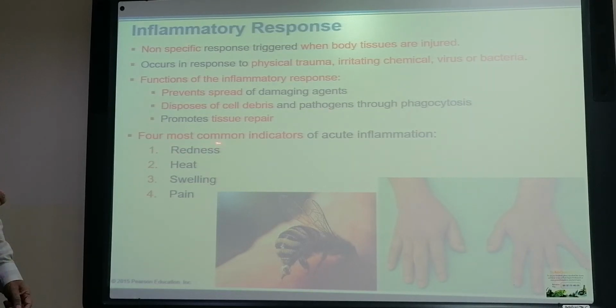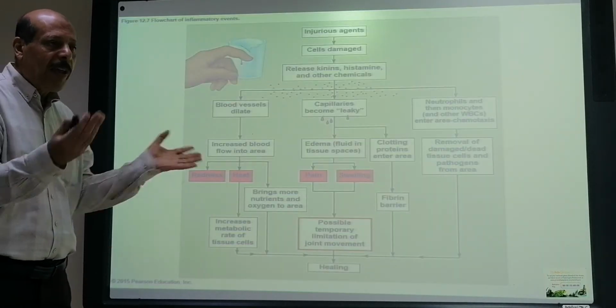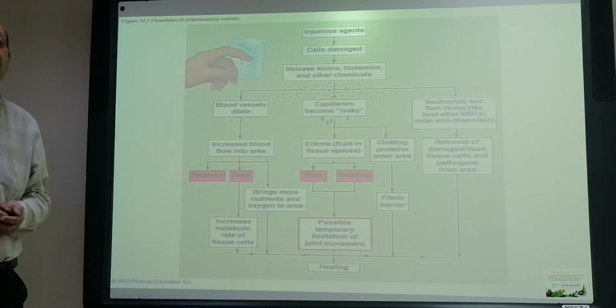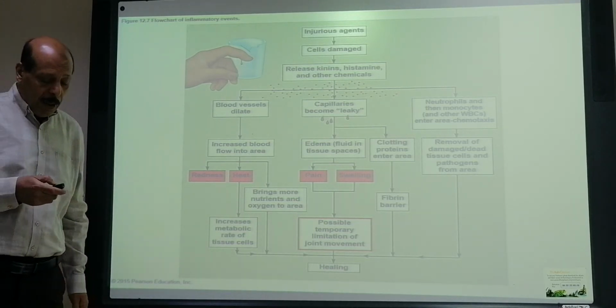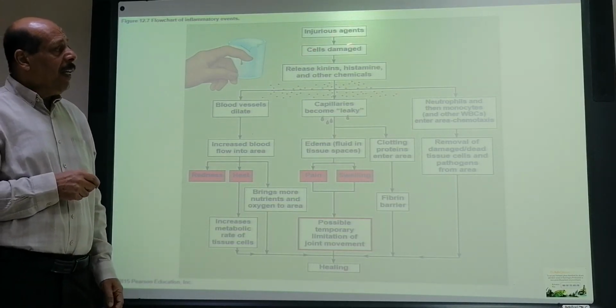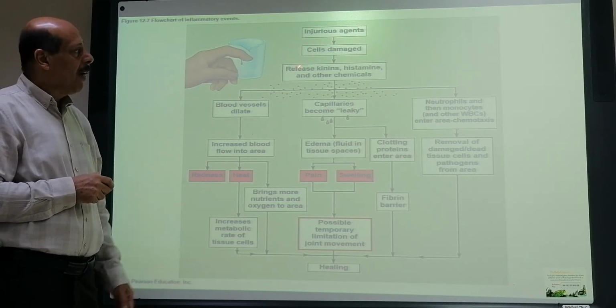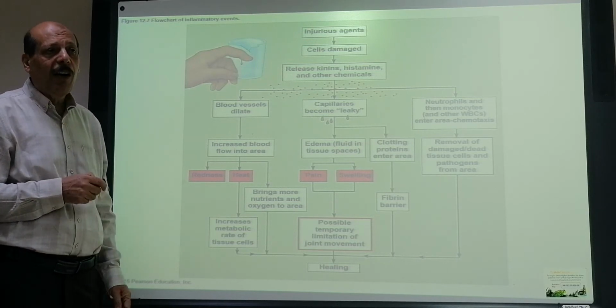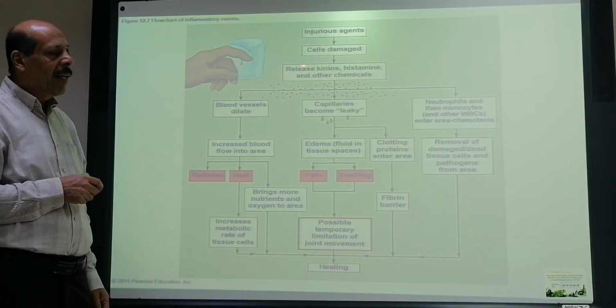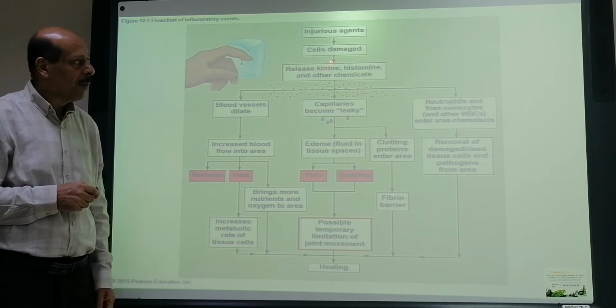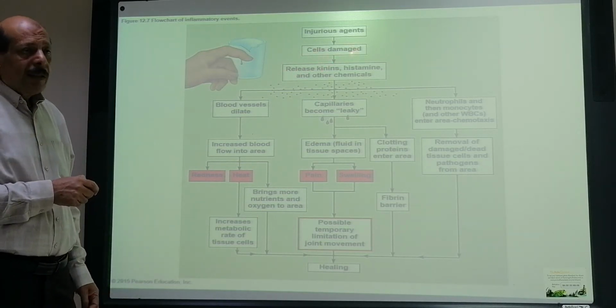When tissue destruction is there, it needs to be repaired again to rebuild new tissue. As we said, there are four common signs of inflammation: redness, hotness, swelling, and pain. Why are they coming? How are they appearing? We will see here. When an injury is there, either due to trauma, bacteria, virus or any other cause, there will be some cell damage.